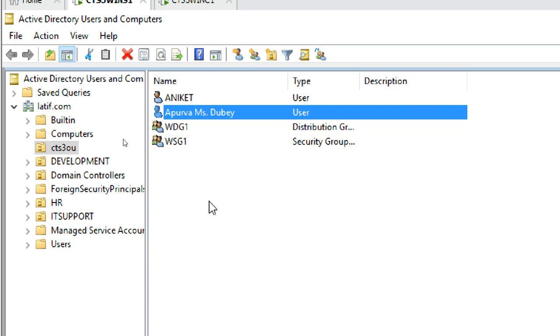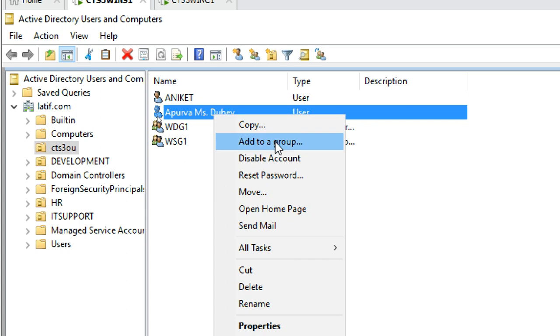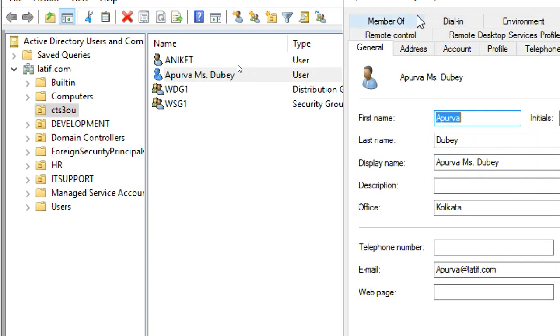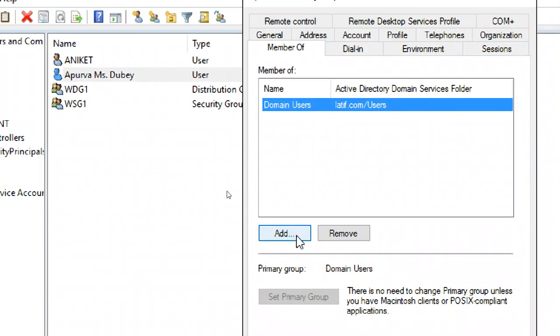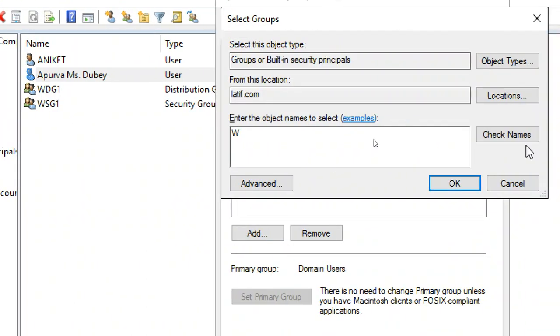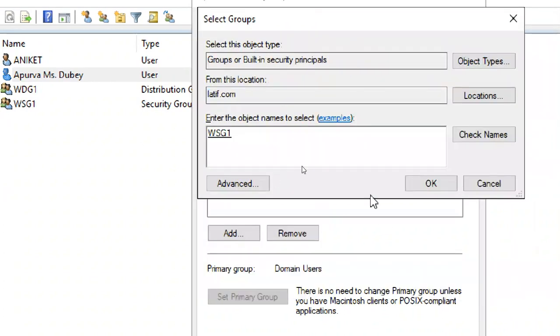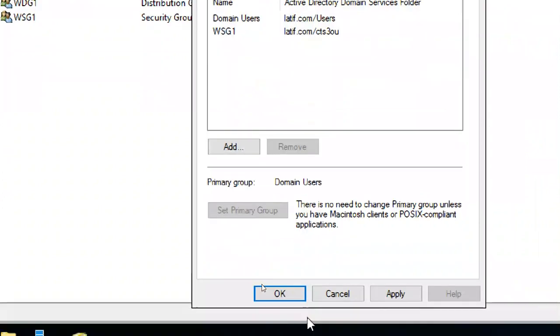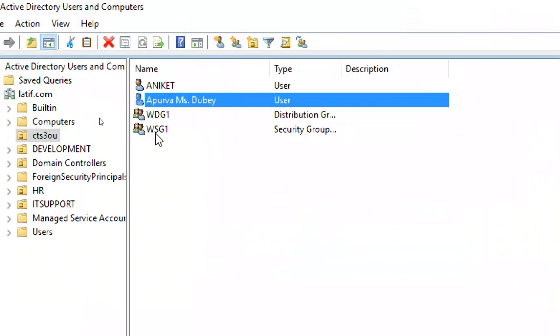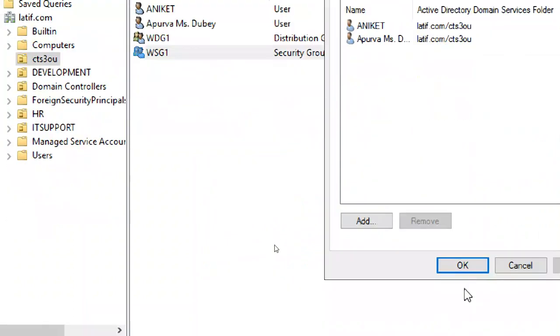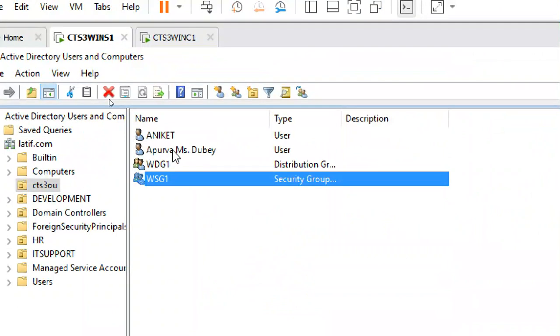Right click, add to group, or you can go to properties, member of, add W, check names, WSG1. Okay. Now you are a member of that group. So you can see WSG1. So two names are there now. This is how you can add it.